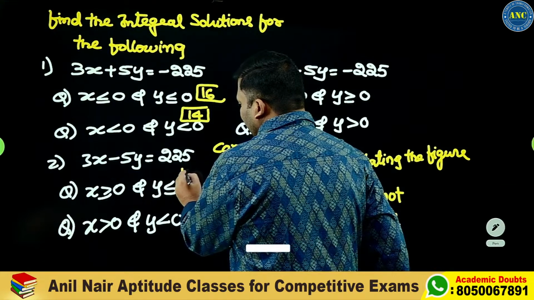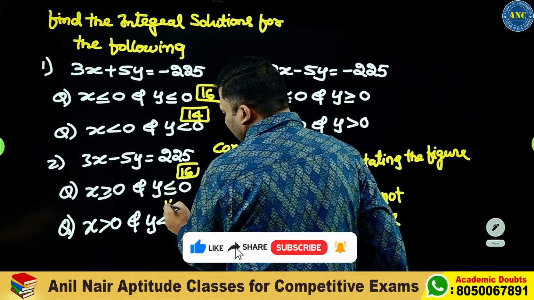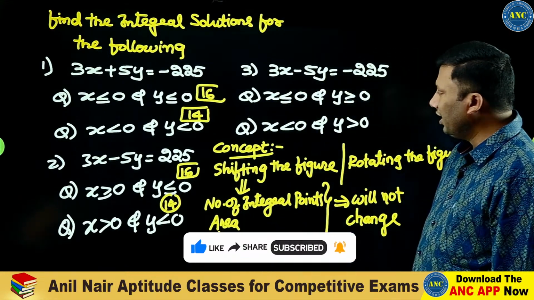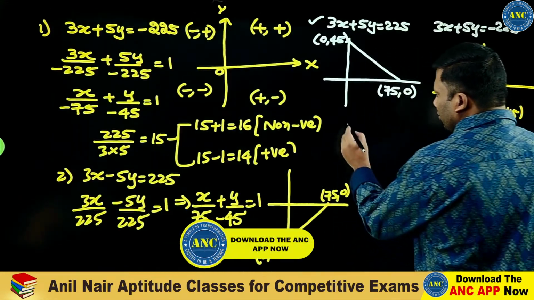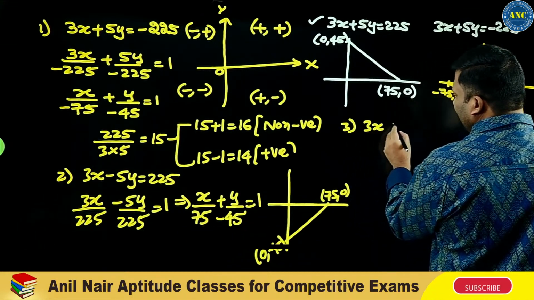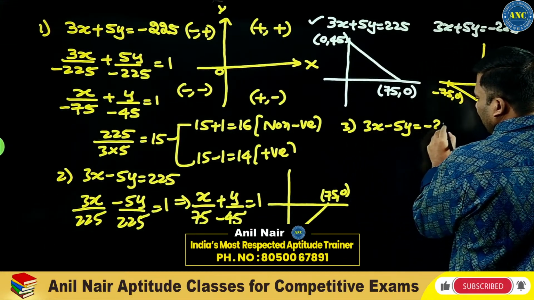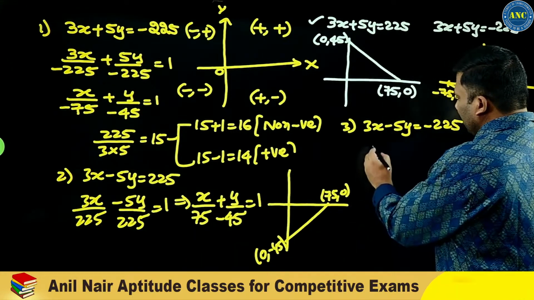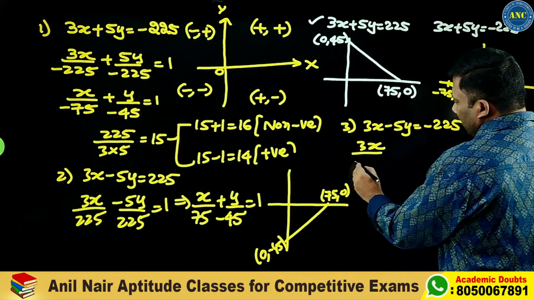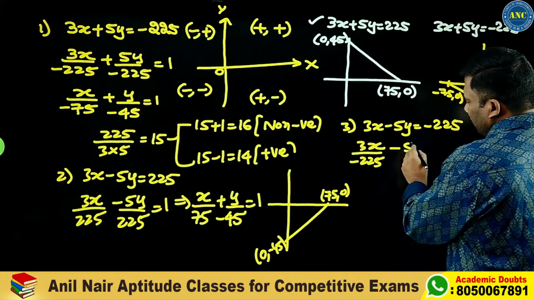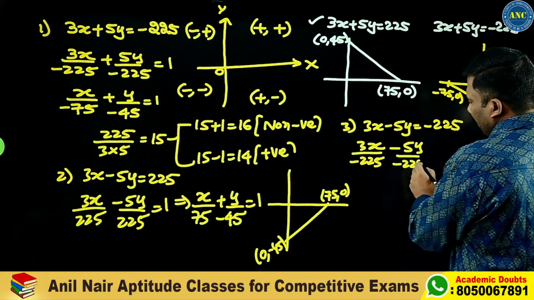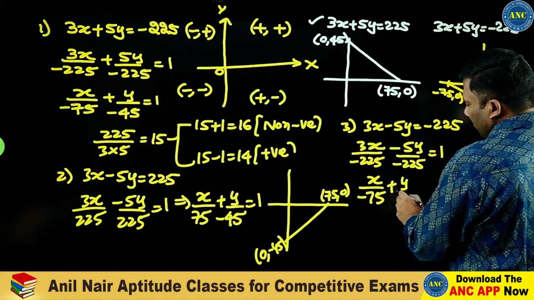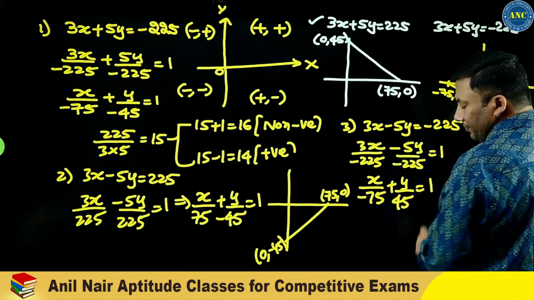Are you all with me? It is 16 and it is 40. Just looking at the question, please do not fear it. Third question, 3x minus 5y is equivalent to minus 225. This is 3x by minus 225 minus 5y by minus 225 is equivalent to 1. X by minus 75 plus y by 45 is equivalent to 1.